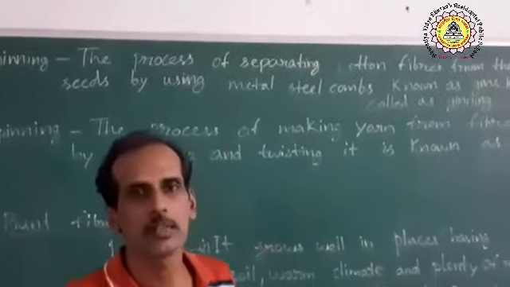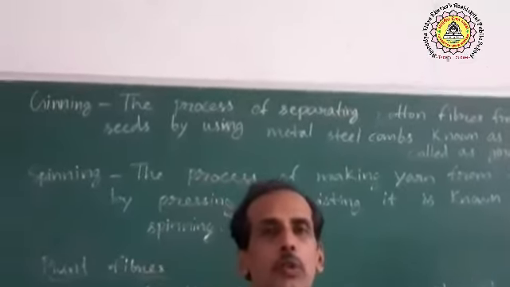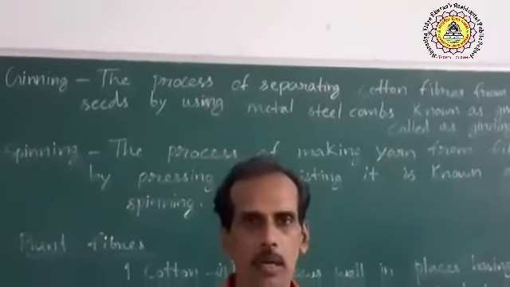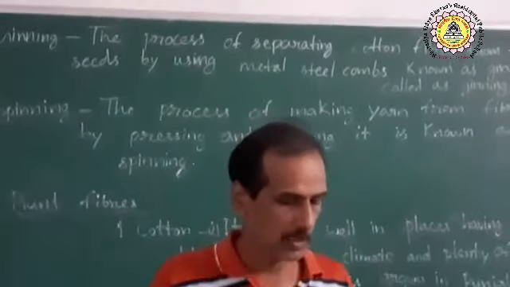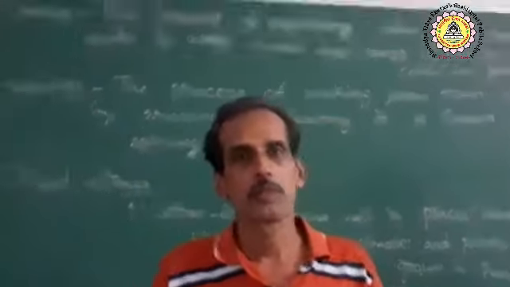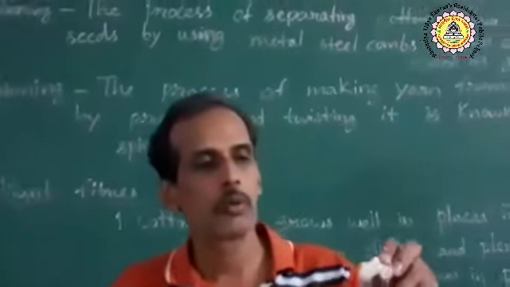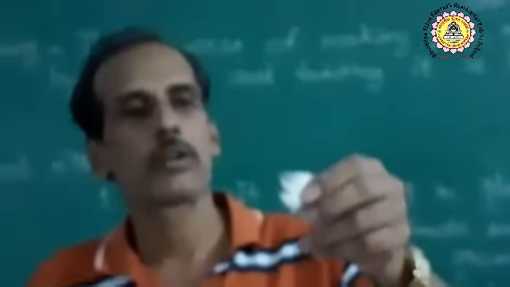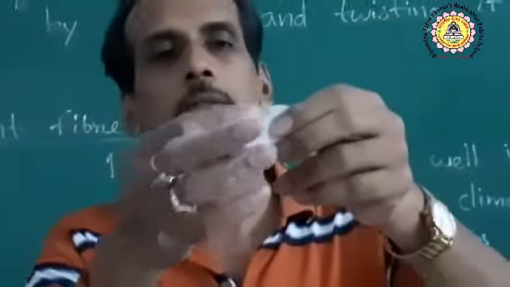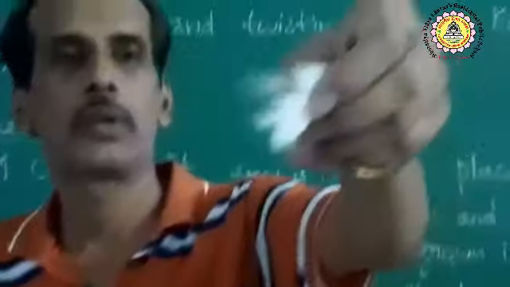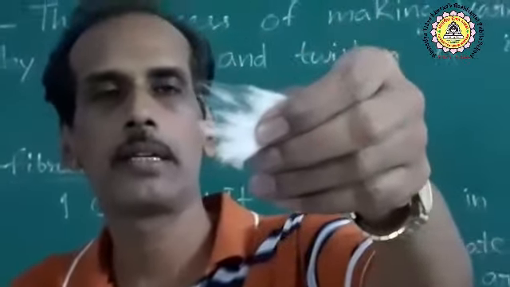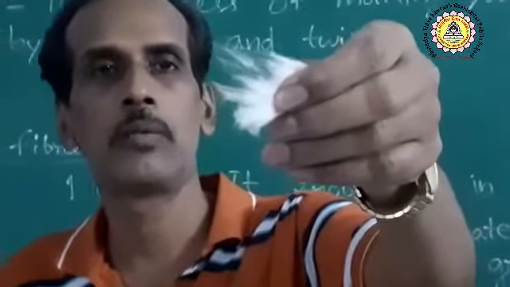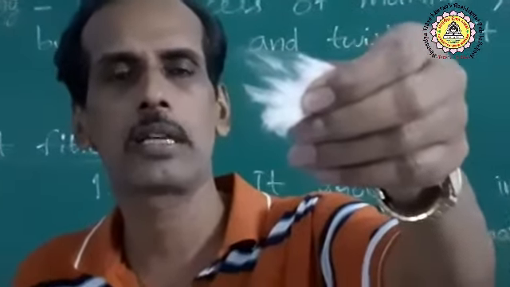Okay, before discussing plant fibers, we should know how a yarn is made. Actually, you see, I have a small piece of cotton wool here. So here you can see in this cotton wool so many cotton fibers are present, very thin strands.